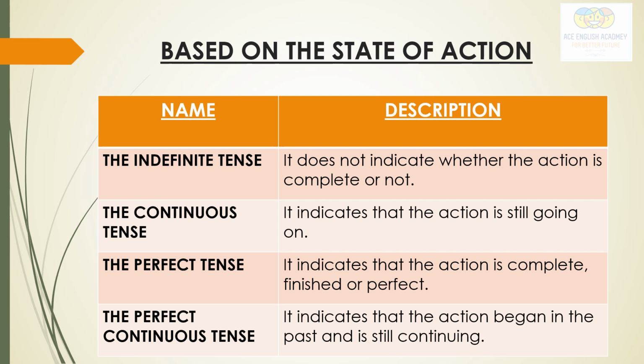The indefinite tense tells us that some action is going on, but it does not indicate whether the action is complete or not. Continuous tense tells us that whatsoever action is going on, the action is still going on. The perfect tense tells us that the action is complete or finished. Perfect continuous tense tells that the action began in the past and is still continuing when we are speaking of that action. At that time also that action is still continuing.